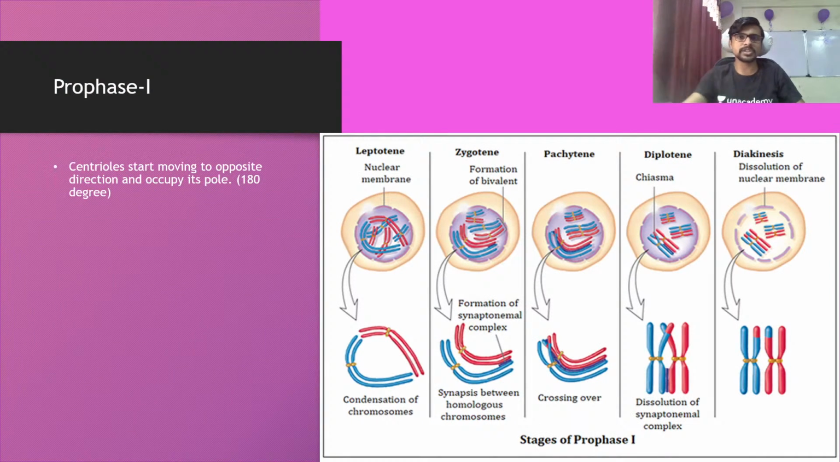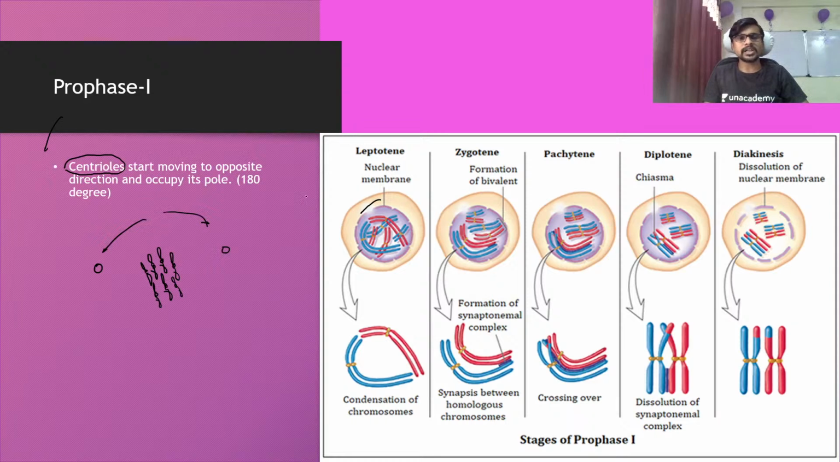Let's see how it happens inside a cell. So guys, this is your prophase 1. In prophase 1, the centrioles are moving toward the opposite poles. One is moving toward this pole and one is moving toward that pole, and the chromosomes are here between the two centrioles. Okay, so they are at the opposite poles now. In a 180-degree arrangement, they arrange themselves.